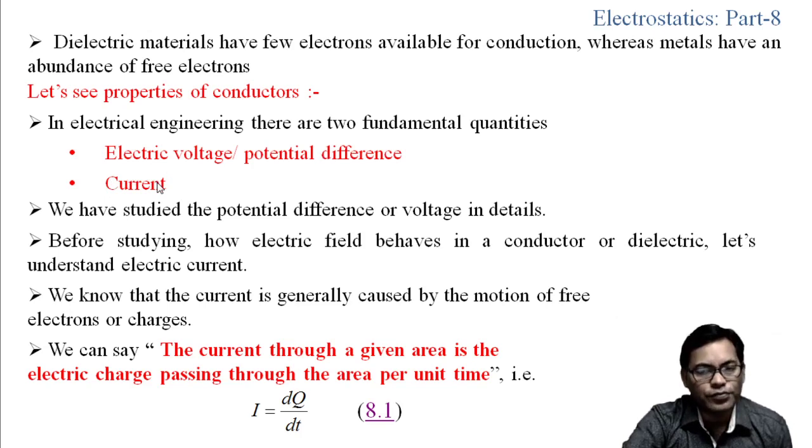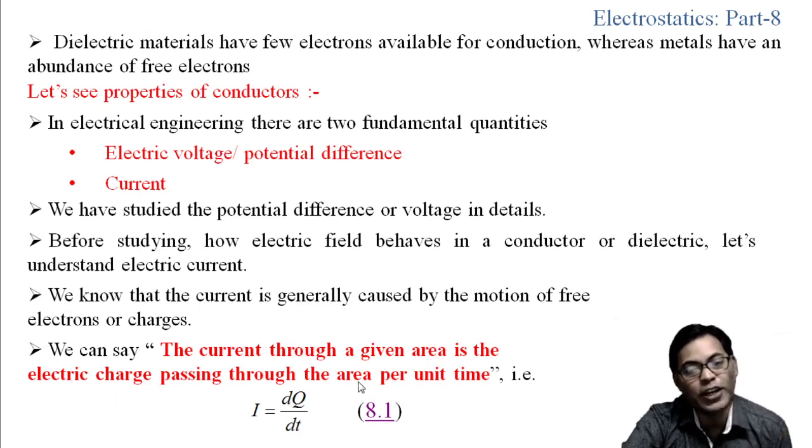So before going to study how the electric field behaves in a conductor or dielectric, let us understand the electric current. And we know that the current is generally caused by the motion of free electrons or charge. According to the definition, current through a given area is the electric charge passing through the area per unit time, or mathematically we can write I, that is the current, equals dq by dt. That is known to us.